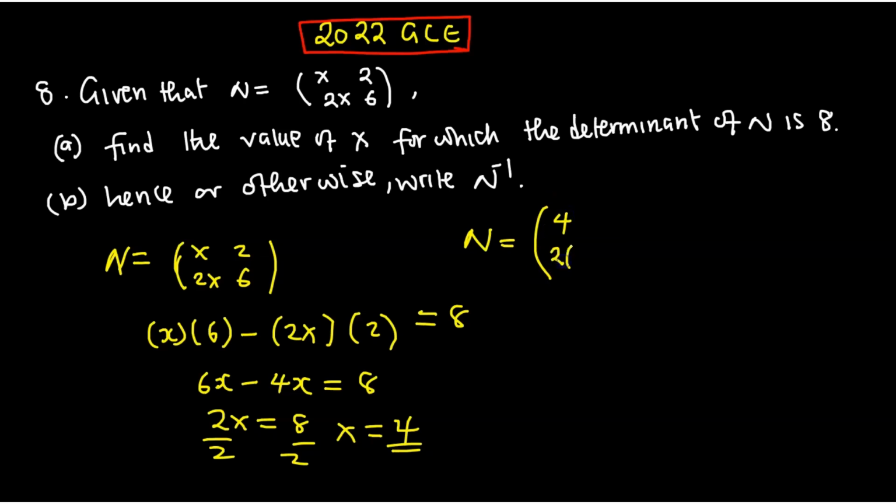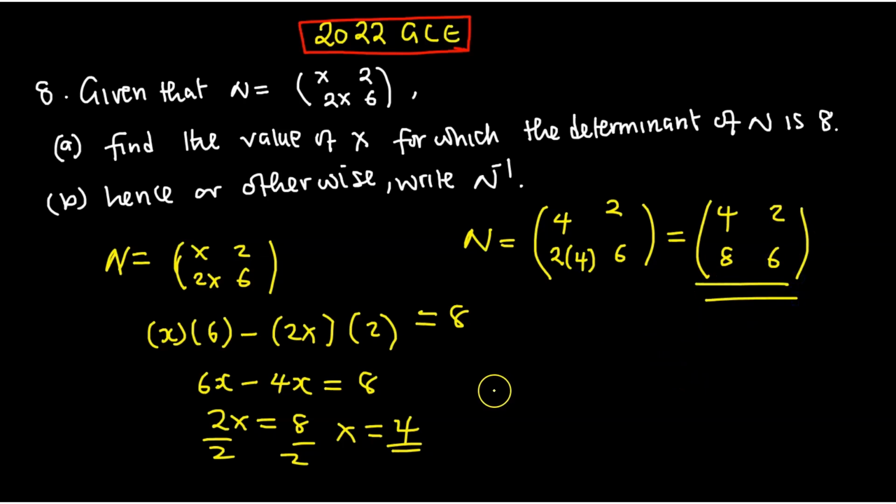But right here, we are going to say 4 multiplied by 2. Then here is a 2, here is a 6. So we're going to have the original as 4, then 8, okay? Then here it is 2, then here it is 6. So this is the original matrix of what? N. And to this, we can even find the adjoint, because the last part we are going to find the